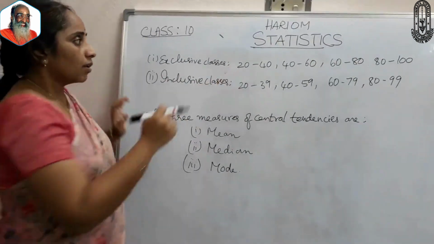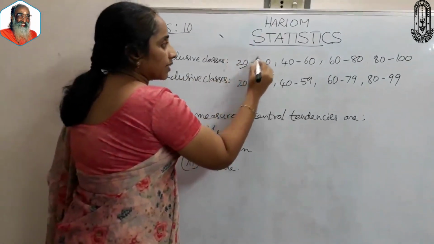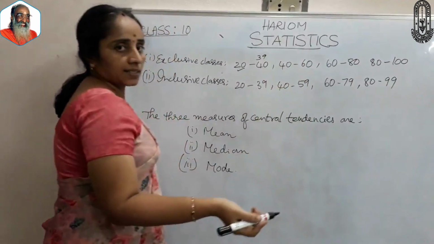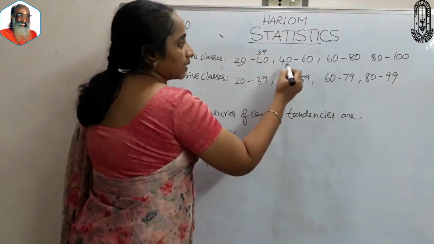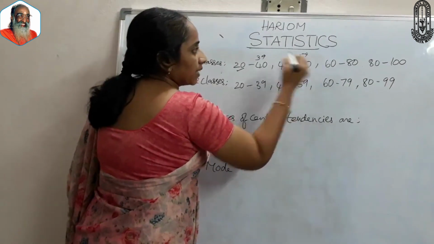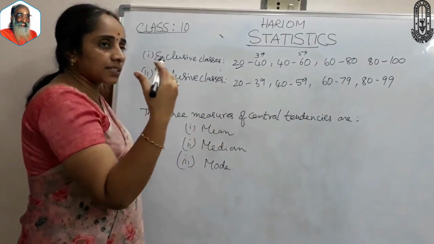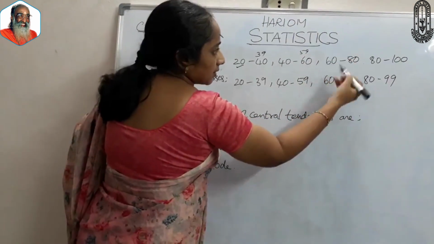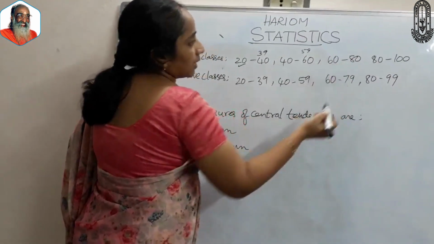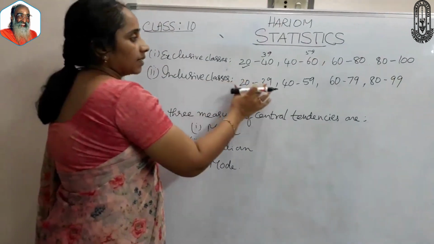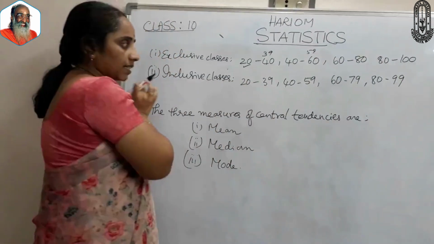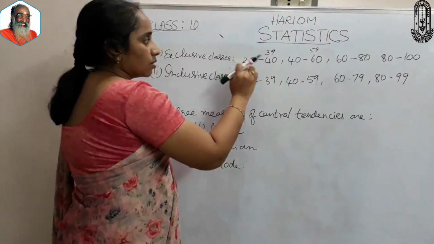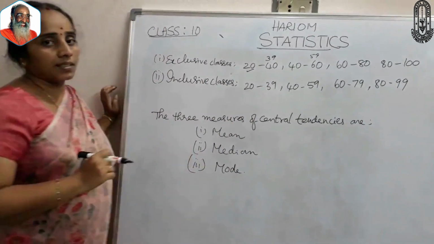We take from 20 to 39 only, and 40 falls in the next class; we take from 40 to 59 and 60 falls in the next consecutive class. So all the values from 20 to 39 are included, so it is inclusive classes. In exclusive classes, we are excluding, so we call this exclusive classes.